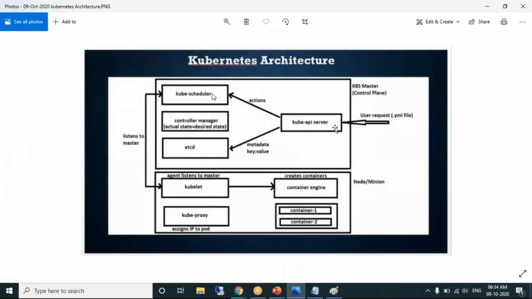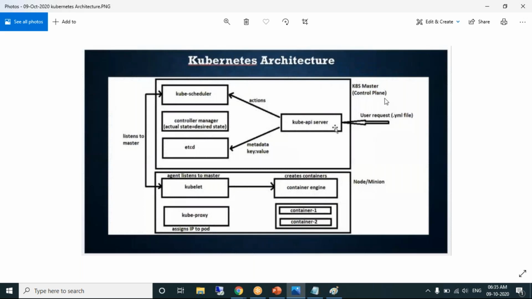Kube scheduler is actually taking the action. Kube scheduler will create the pods. Inside the pods, it will create the containers. So this is the important component which performs the action. Second component completed. Any questions?